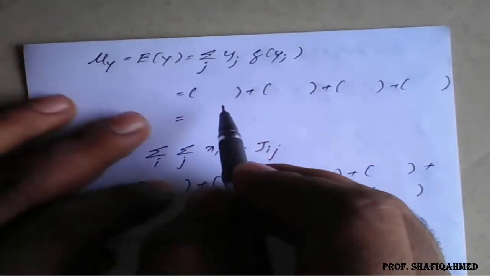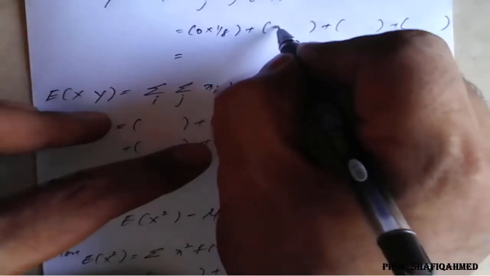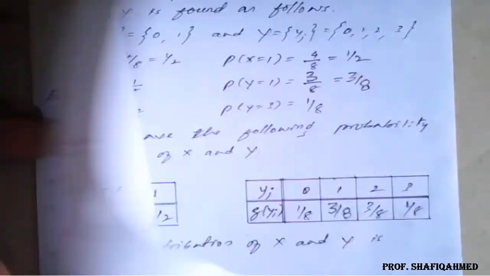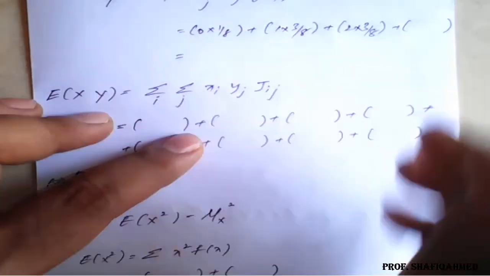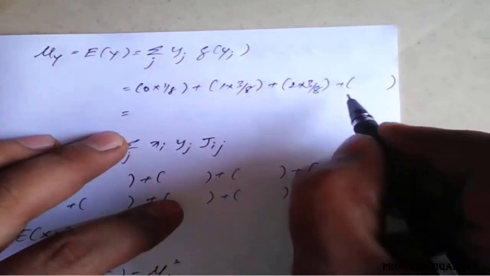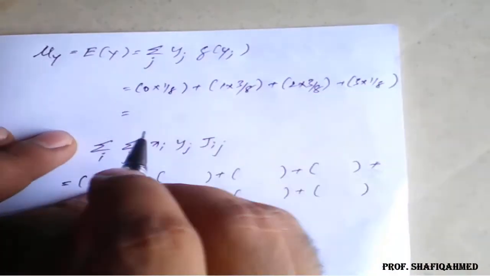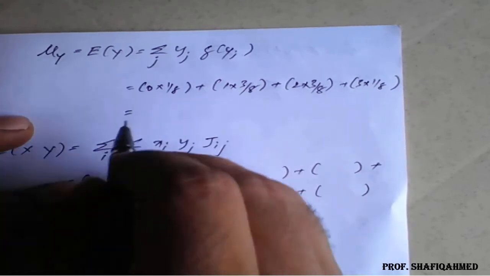So similarly we need to calculate the expectation of y, that is mu of y. So from the table, 0 into 1 by 8. Next, 1 into 3 by 8. Next is 2 into 3 by 8 and 3 into 1 by 8. So on simplification you will get this result as 3 by 2.